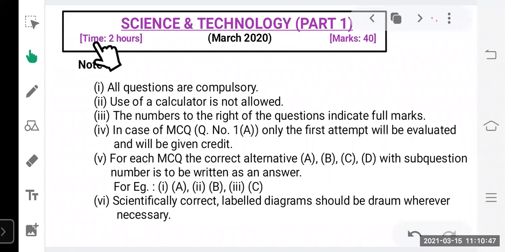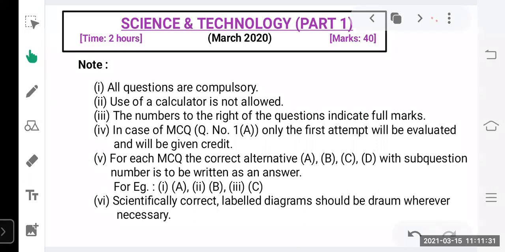So the duration of your exam is 2 hours, maximum marks 40, and in the beginning of your question paper there are some instructions given, and when you get your board exam paper it is given 10 minutes early. Okay, if your exam is going to start at 10, you will get the paper at 9:50, before 10 minutes, so that you can get the time to read the questions. So you will get the time to read all the instructions given to you, and you can go through the question paper. You can decide which question you are going to attempt and which question you are not going to attempt. So you can get sufficient time for deciding all these things.